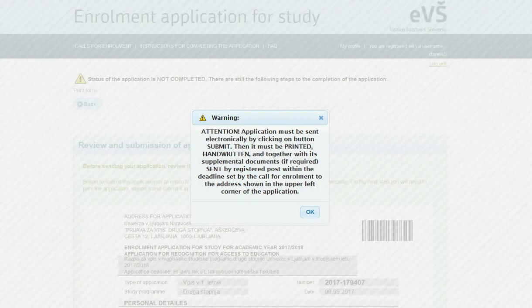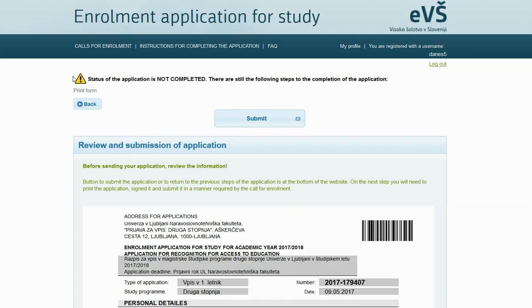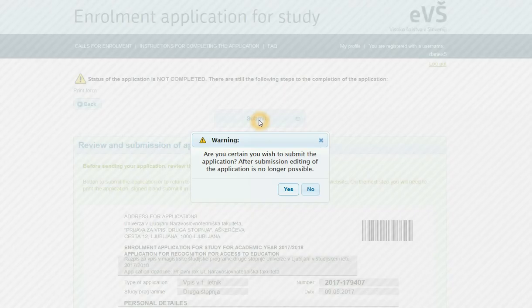A warning appears. Carefully read it and confirm it by clicking on the button OK. Then the final step of the enrollment application will open. Review and submission of the application. Review the data, and if the data are not okay and you want to change them, click on the back button to return to the previous steps of the enrollment application. If the data are correct, proceed with the electronic submission of the application. Click on the Submit button.